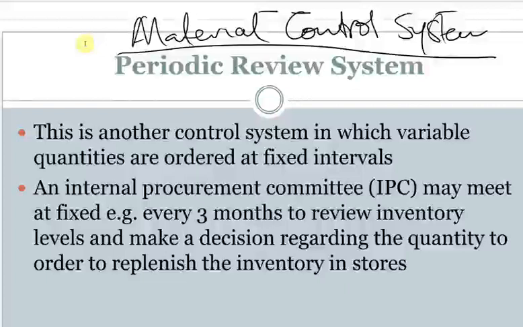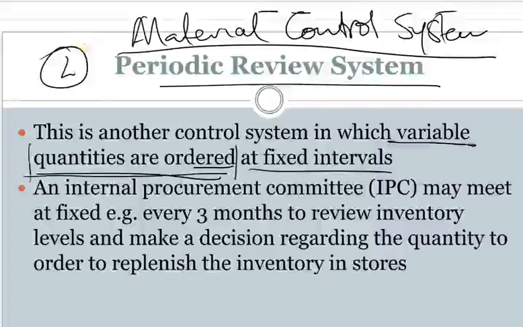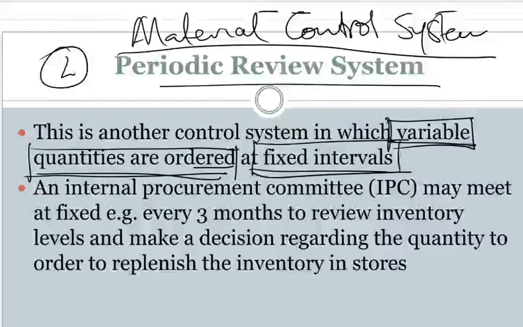So now let's look at the second system, which is the periodical review system. With this system, a variable quantity is ordered at fixed intervals. What we're saying is that the quantity ordered will change, but the ordering will occur on a fixed interval.